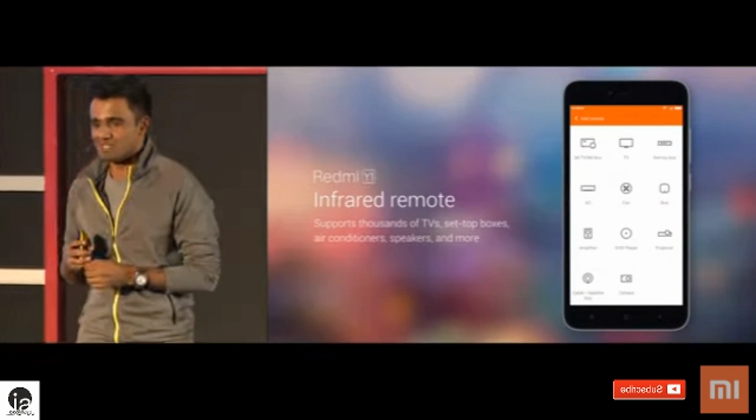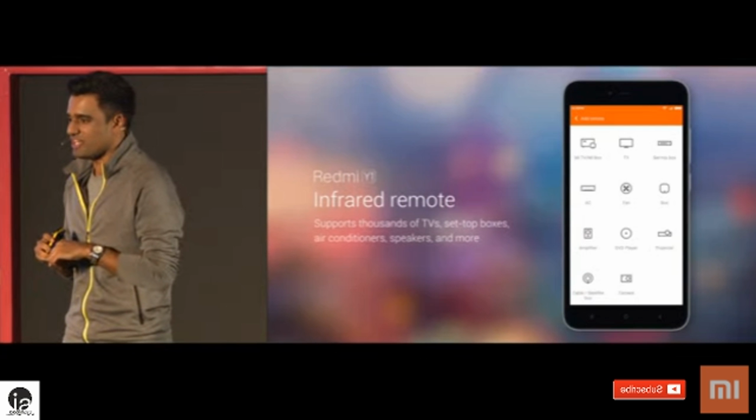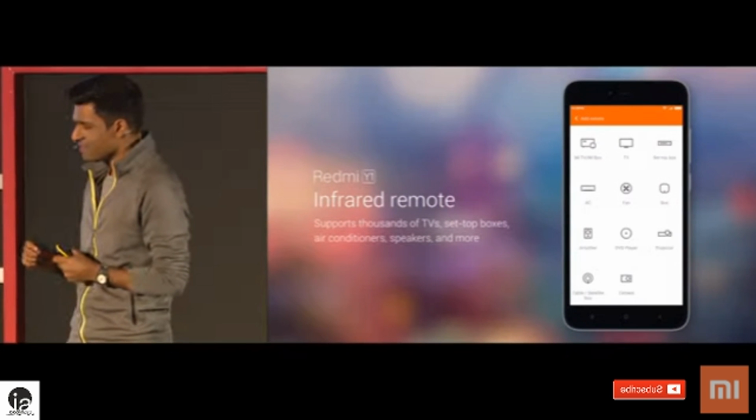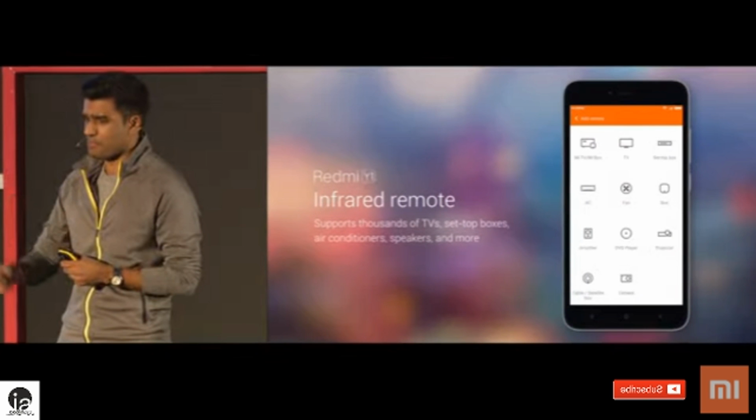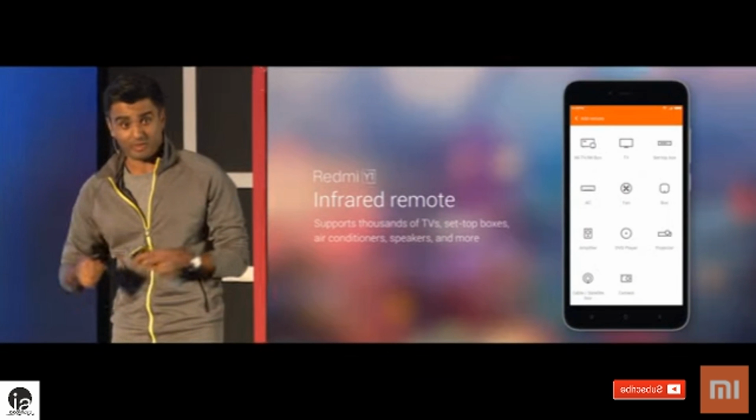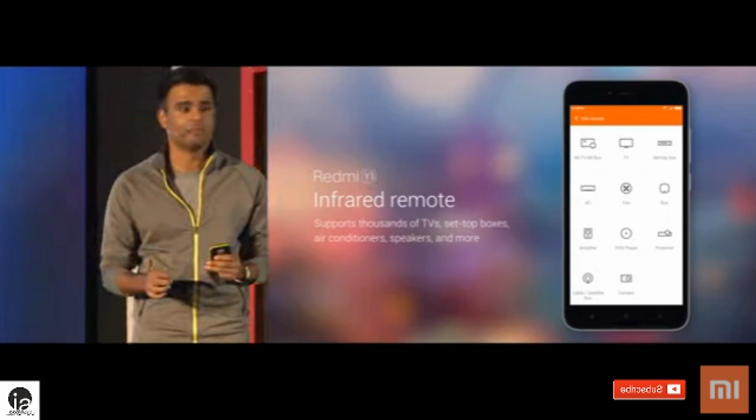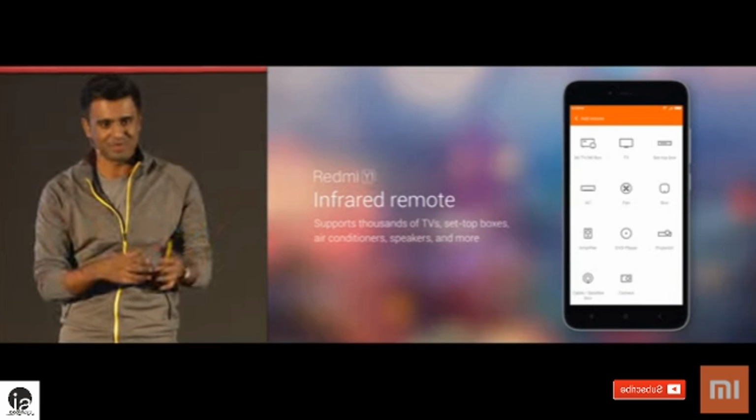Like most of the phones that we've launched in India, Redmi Y1 ships with an infrared remote. It's compatible with hundreds of brands, thousands of models. We spent a lot of time on making sure that we have compatibility for models here in India, especially thanks to our Mi fans.